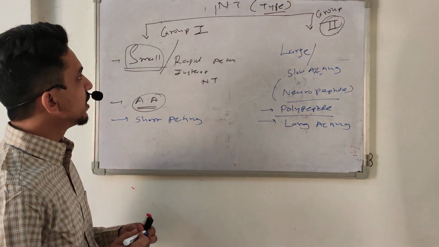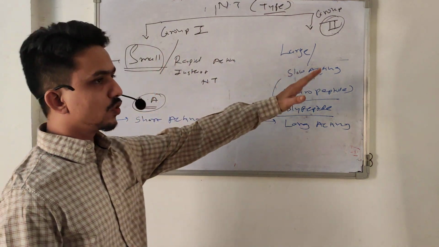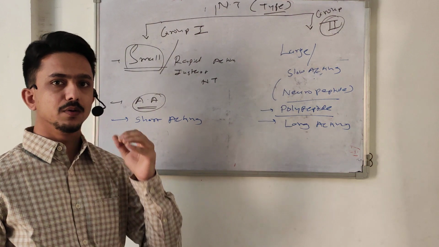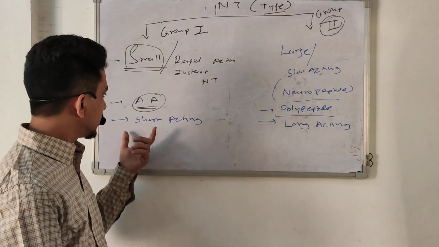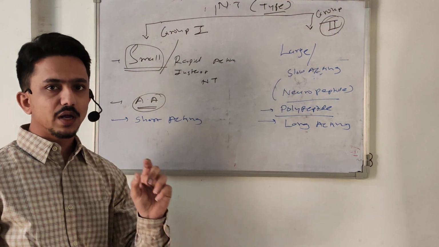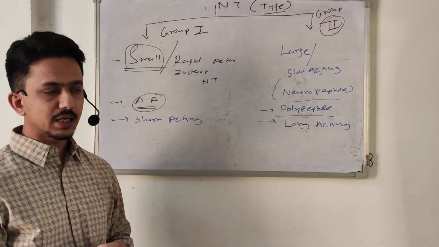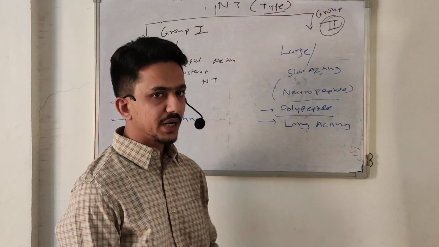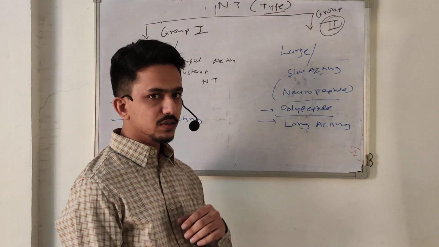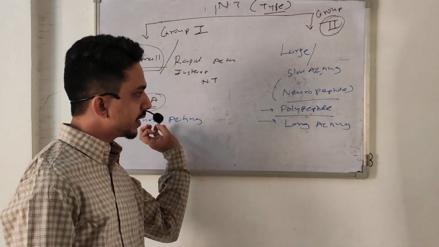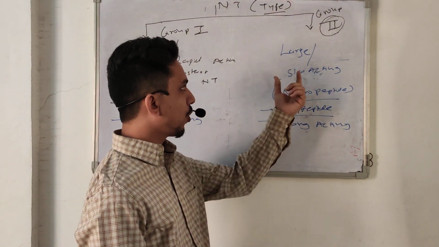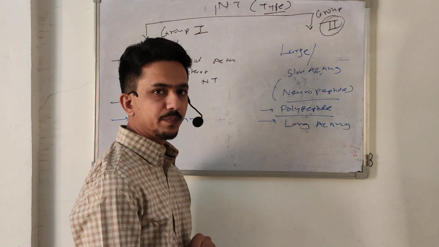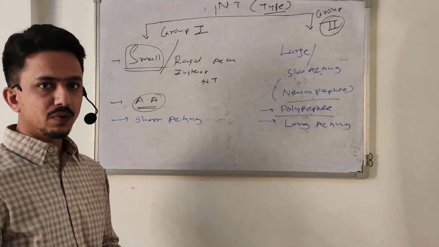So basically we divide the neurotransmitter into group 1 and group 2. Group 1 is a very small molecule, rapid actions, instant actions, and it is a very small amino acid. It's a very small size. And the second group is a neuropeptide. It is a larger molecule. Multiple amino acids unite and form one neuropeptide. This is long acting, prolonged actions, but it is slow acting, while group 1 is an instant action.